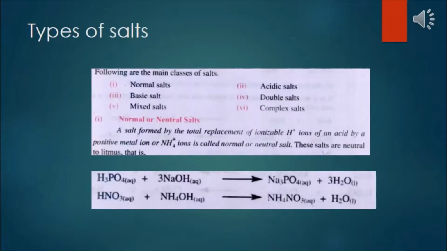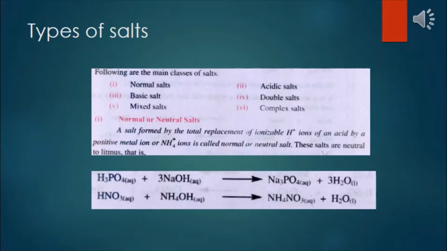After the preparation of the salts, here come the types of salt. The main classes of salts are normal salts, basic salts, mixed salts, acidic salts, double salts and complex salts. Number 1 is normal or neutral salt. A salt formed by the total replacement of the ionizable hydrogen ion of an acid by a positive metal ion is called a normal salt or a neutral salt. These salts are neutral to litmus paper, that is, they do not change its color.